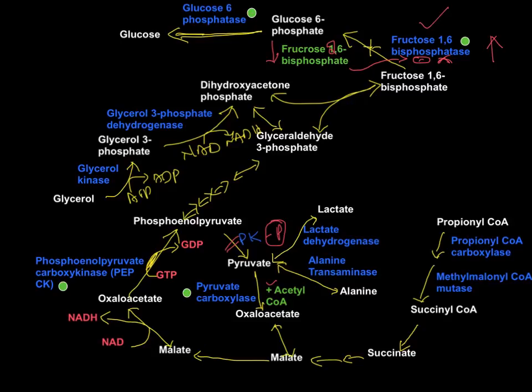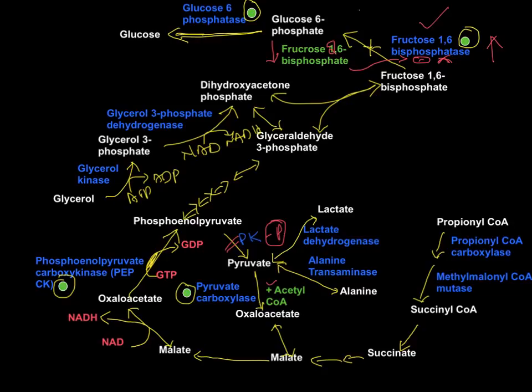The induction sign I have given here as a green circle. All these green circles indicate the enzymes that are induced under fasting and starvation. It means glucagon is going to induce pyruvate carboxylase, phosphoenolpyruvate carboxykinase, fructose 1,6 bisphosphatase, and glucose 6-phosphatase.